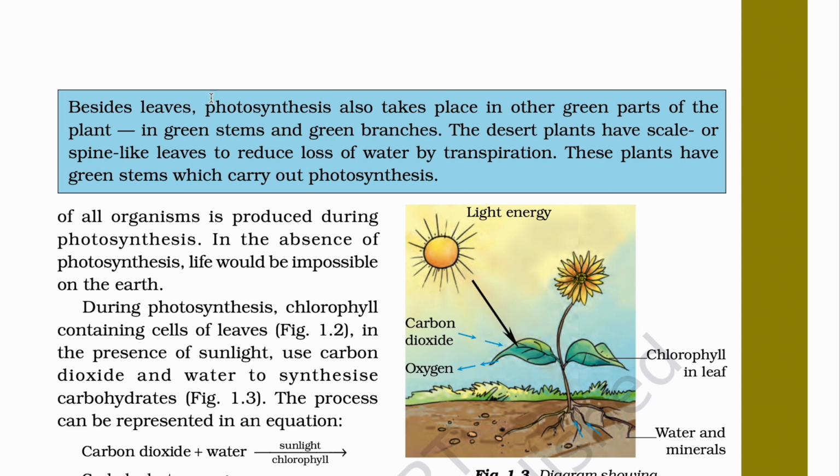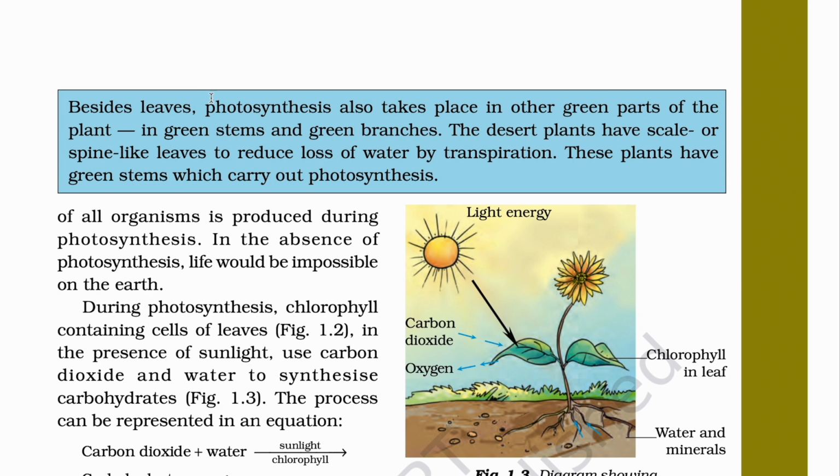Desert plants have scales or spines like leaves to reduce loss of water by transpiration. If you want to know more about what transpiration is, you are going to learn about it in further classes. These plants have green stems which carry out photosynthesis.